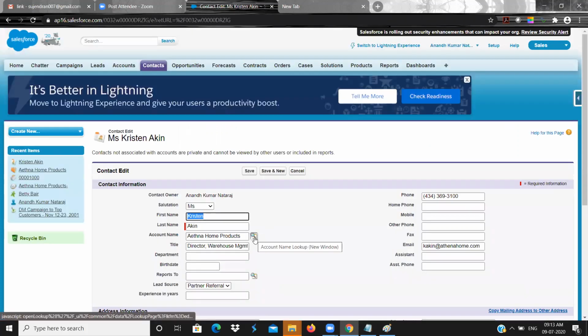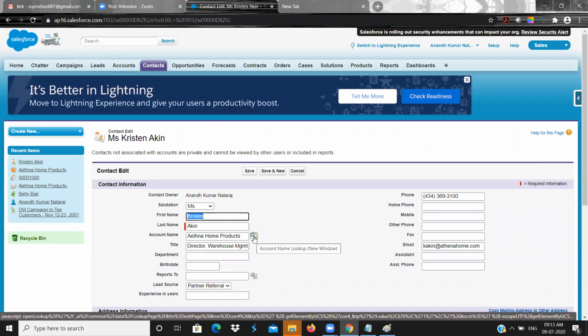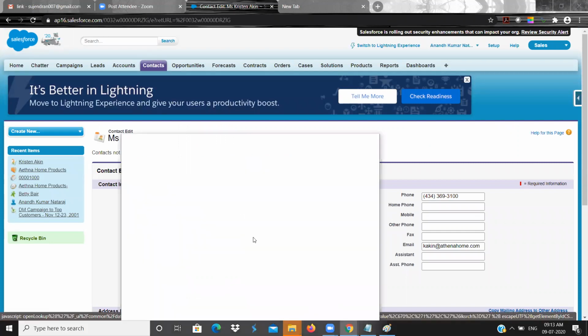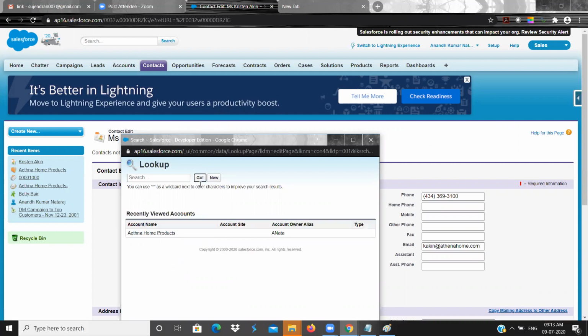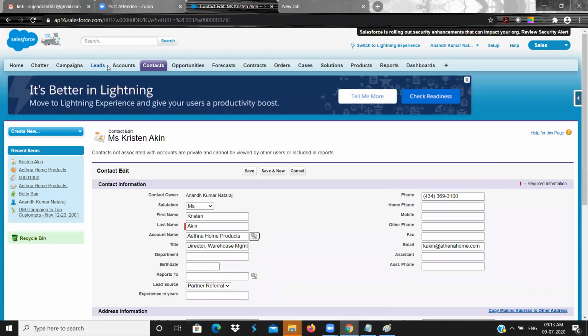So you will see this lookup symbol, the binocular symbol. If you click that, it will show a list of parents. If you click on go, it will show all, or you can search for any parent.